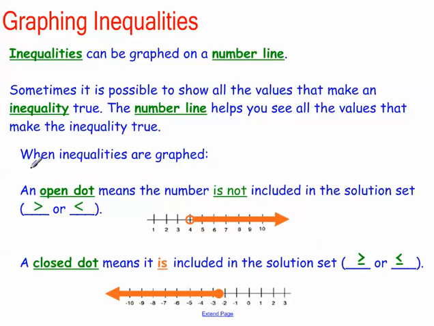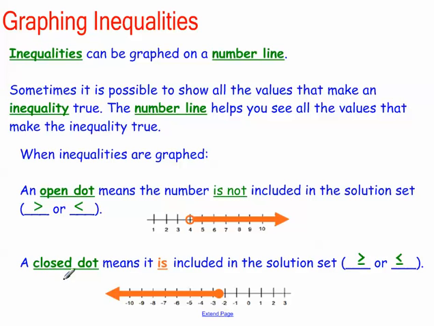An open dot on the number line means that the number is not included in the solution set. Whenever I have a greater than or less than, I'm going to have an open dot. There's another word we should have investigated a long time ago: olfactory. What does it come from? Well, olfactory comes from odor and smell. We make things, but the nose doesn't make smells.